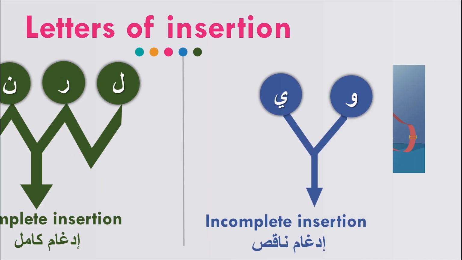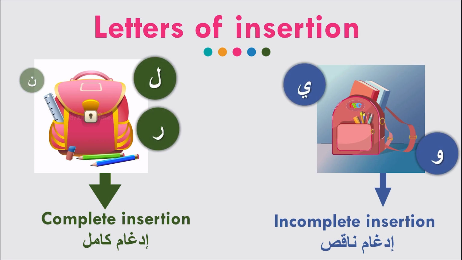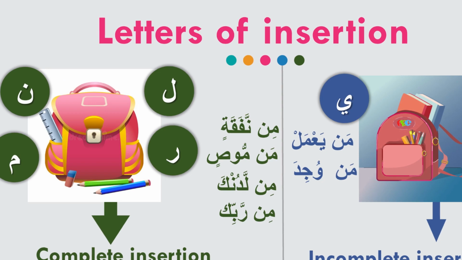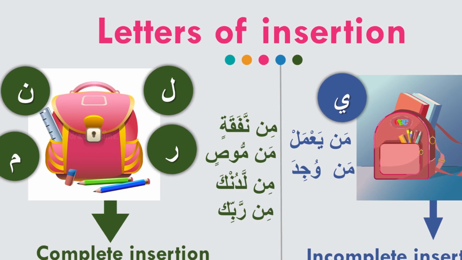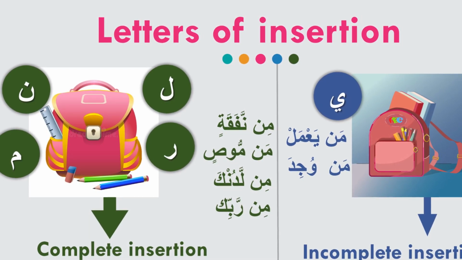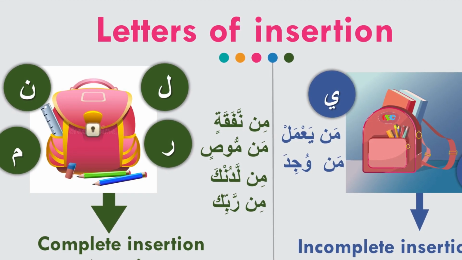I will always make the example of this insertion the same as bag and book. Books are inside the bag here. I give the example of the letter noon sound as a book, and the next letter, the letter of insertion, is the bag. If there is nothing appearing from the book, in this case it will be complete insertion.